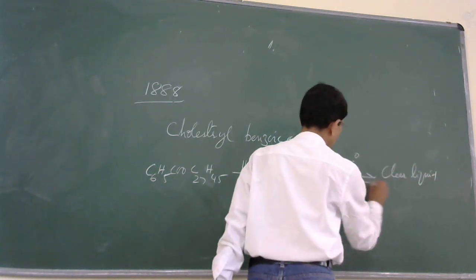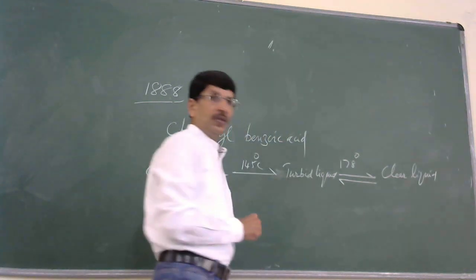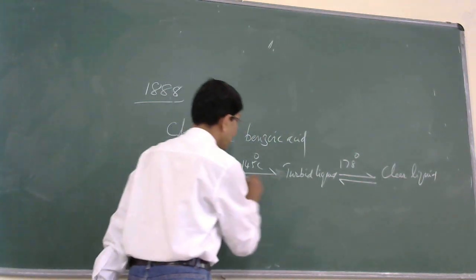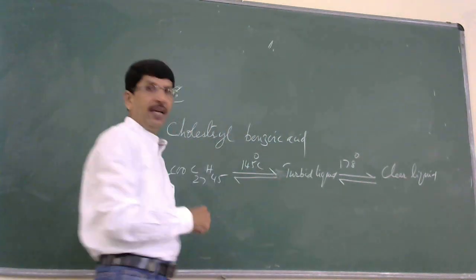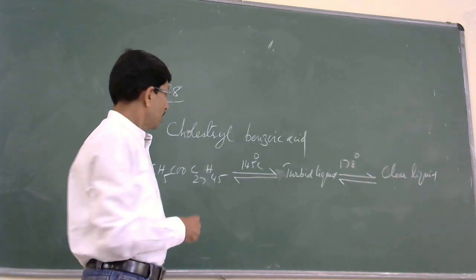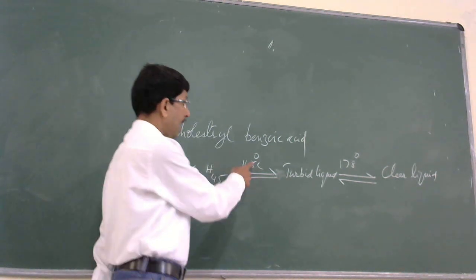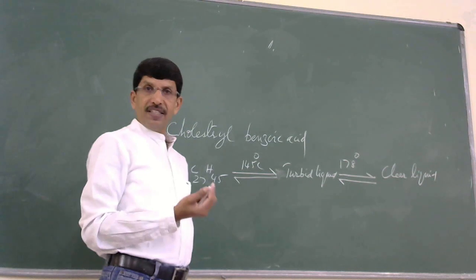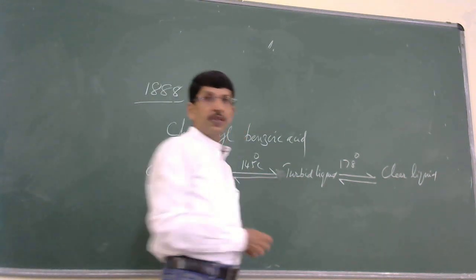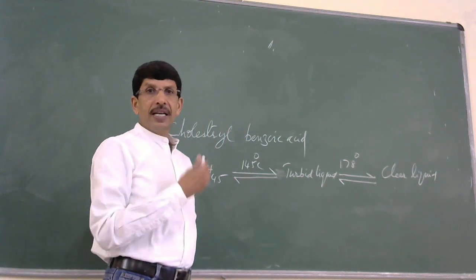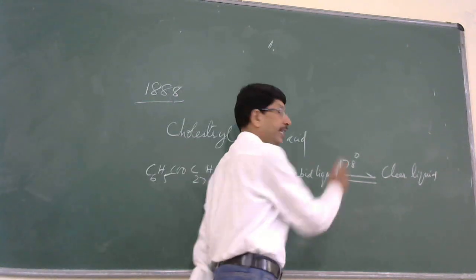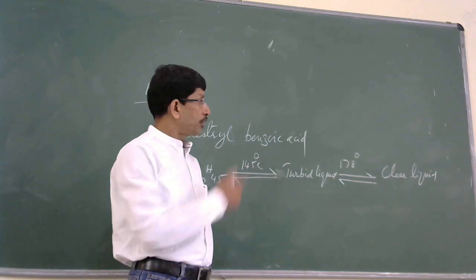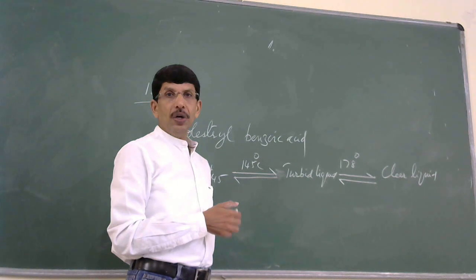And this process is exactly reversible. Hence, we show it by a reversible arrow. So, cholesterol benzoate at 145 degrees Celsius, called the transition temperature, is converted to the mesomorphic state or liquid crystal state. Upon further heating at 178 degrees Celsius, it is converted to clear liquid.